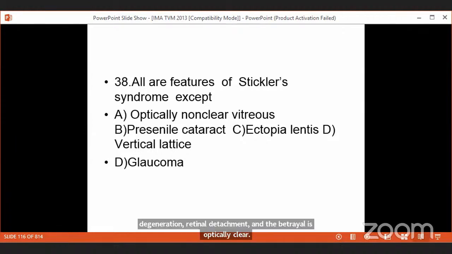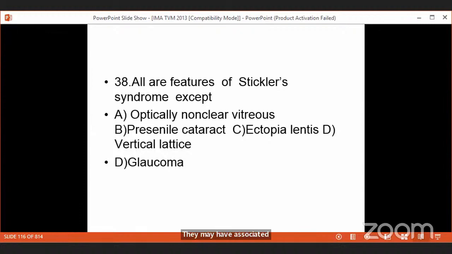They may have associated findings like telecanthus, that means the eyes are separated at a distance, flattened nasal bridge, maxillary hypoplasia, microphthalmia, microstomia and micrognathia.